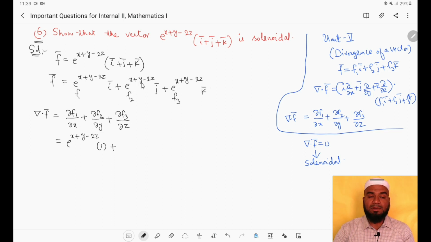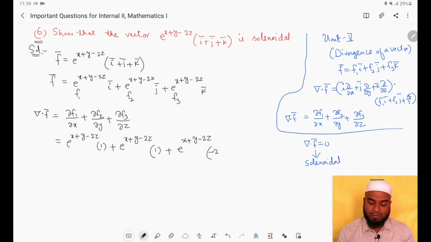Then plus dou f2 by dou y. f2 is e power x plus y minus 2z. So dou f2 by dou y means the partial derivative of this with respect to y. We get e power x plus y minus 2z into the partial derivative of this power with respect to y, which is 1. The same way, for the last term, dou f3 by dou z, we get e power x plus y minus 2z, again the derivative of the power with respect to z. x will become 0, y will become 0, then minus 2 will remain.